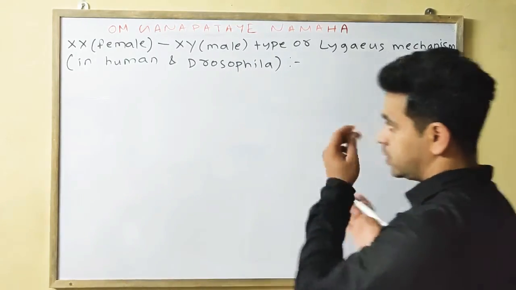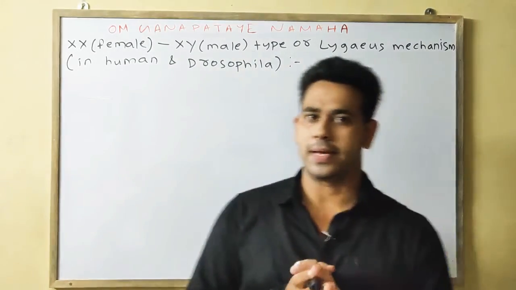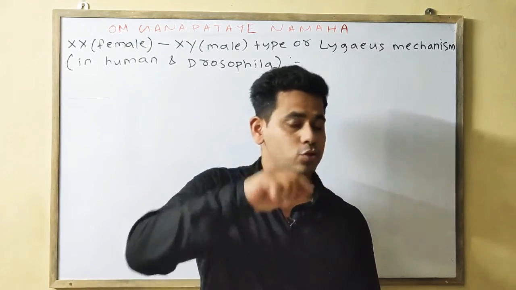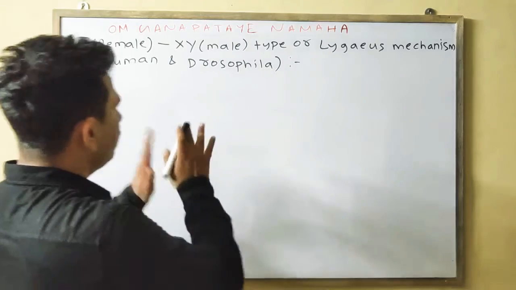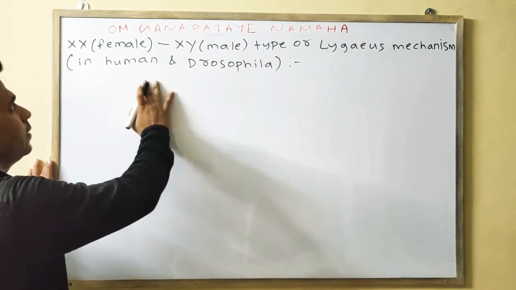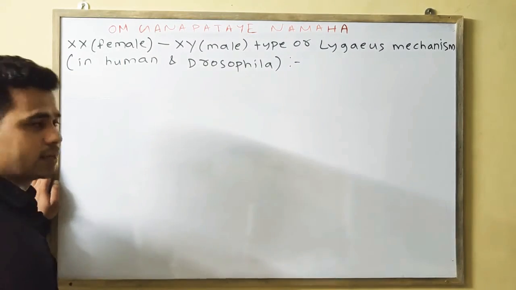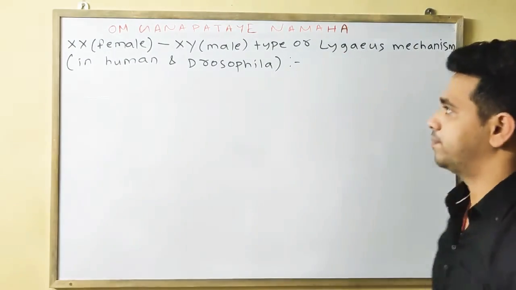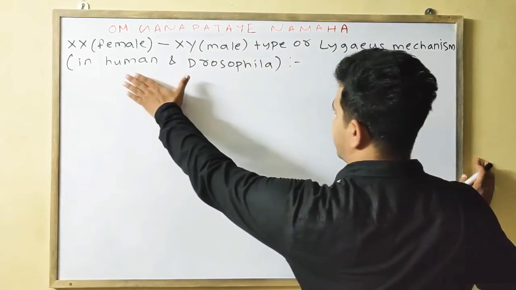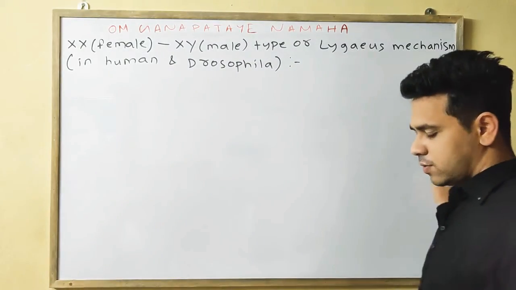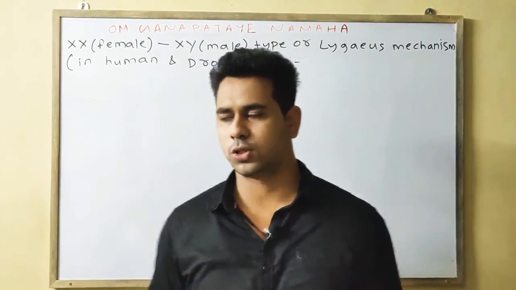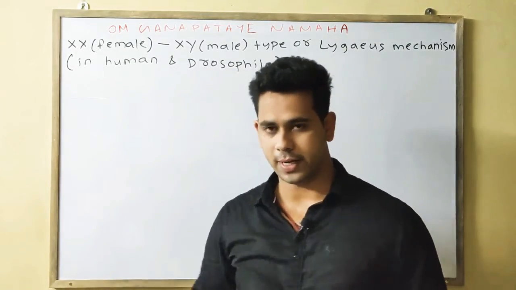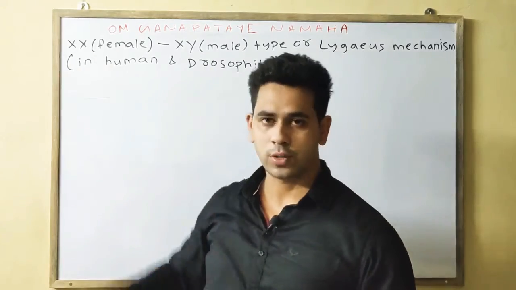Next we will discuss the chromosomal mechanism, or how we will do the cross. The cross is very important, you should do it properly. You give the heading, that is the XX or XY mechanism, the type of mechanism, or the Lygaeus type of mechanism, which you know already. This mechanism is found in the case of human and Drosophila. Before going to the cross, give some introduction as given clearly in the material, that is the female is homogametic, means both XX are the same.